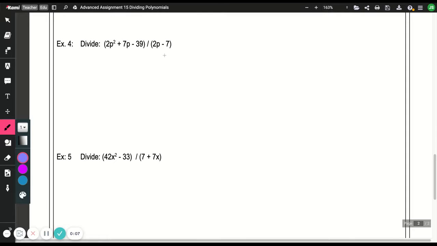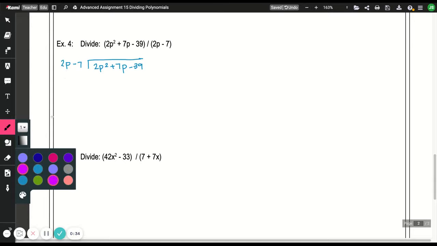Okay, so this one is a little bit different because 2p minus 7 into, now it doesn't skip any terms, 2p squared plus 7p minus 39. But the divisor has a coefficient. It's not just a 1 here. But the process is going to be exactly the same.